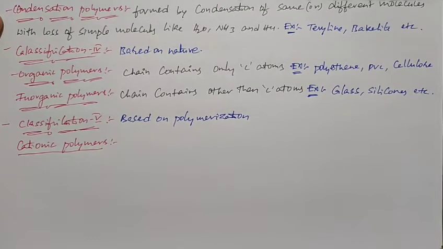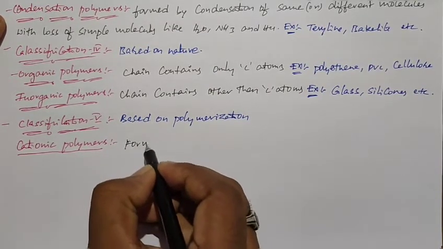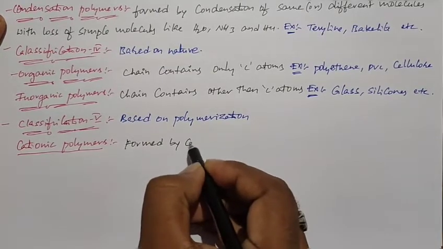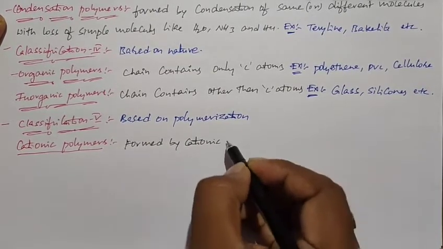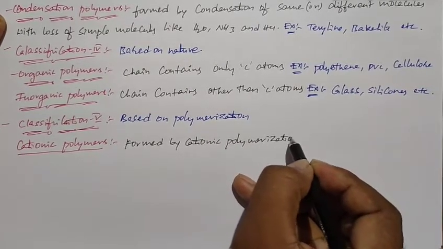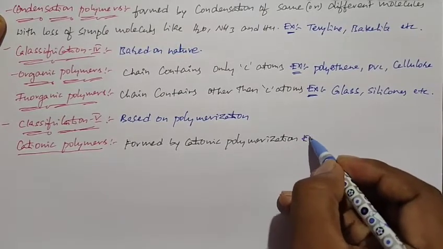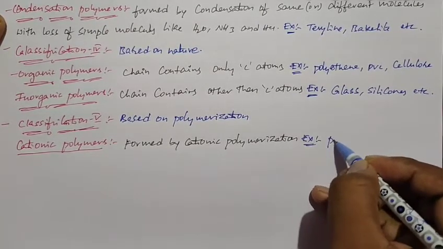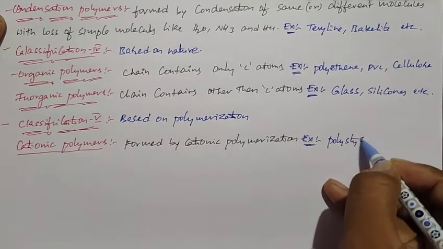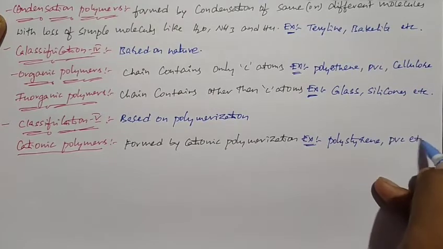The polymers formed by cationic polymerization we call cationic polymers. Examples of cationic polymers: polystyrene and PVC, polyvinyl chloride, etc.